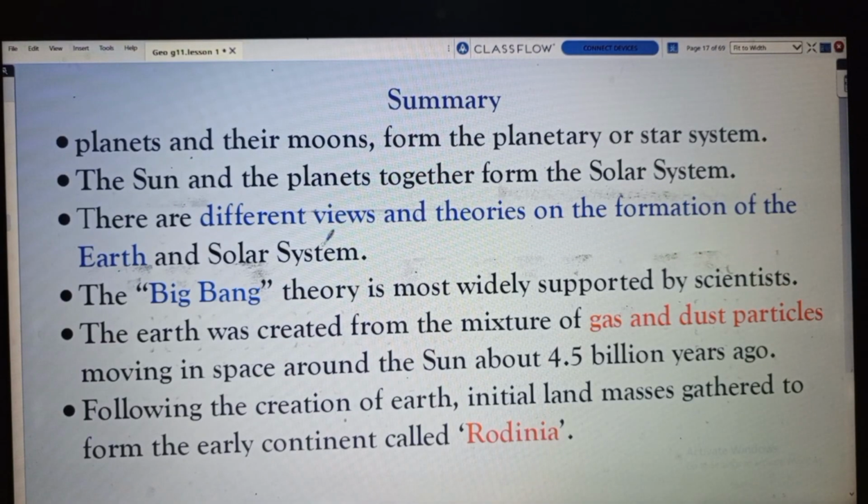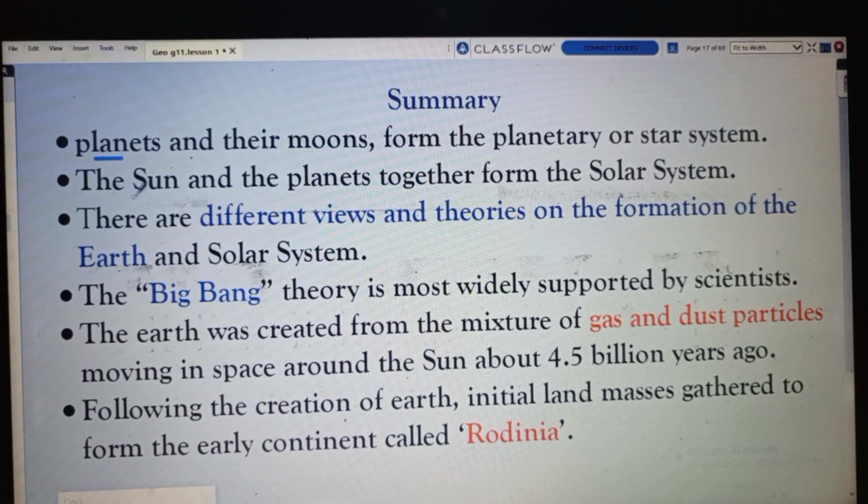Now, let us summarize the main points of today's lesson. We talked about planets. Planets and their moons form the planetary system, which is a collection of planets and their moons.